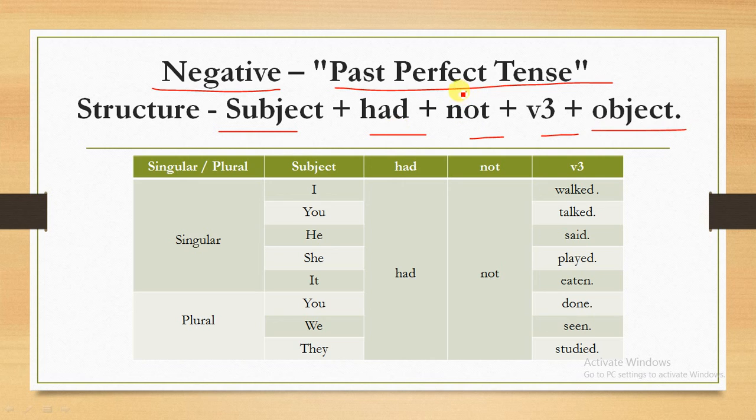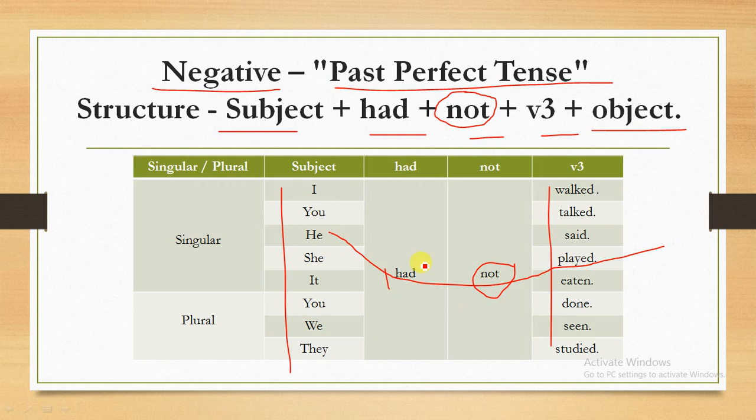So here we will see we just used not here. Okay, so in earlier slide when we went through the positive sentences, in that case we did not use not, but in this case we will use not because we want to create some negative sentences. So we know very well these are the subject had, we just added not here, and this is the verb third form. Okay, so suppose I will say he had not played cricket yesterday. So this type of sentences we can create.